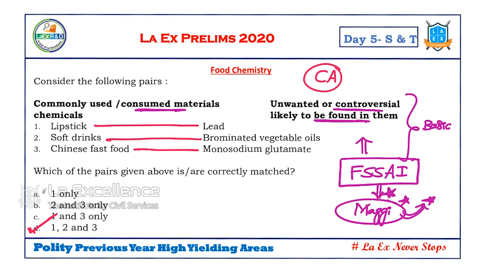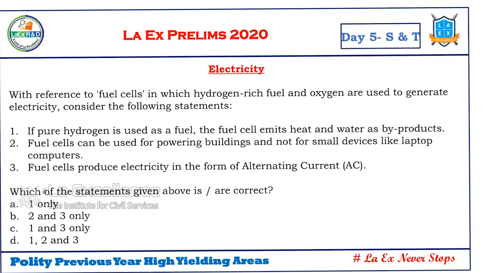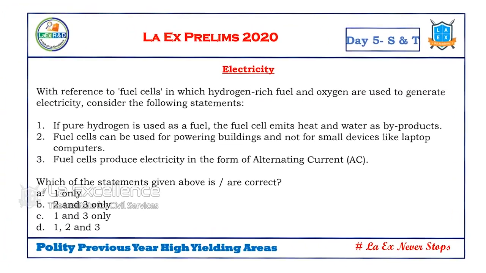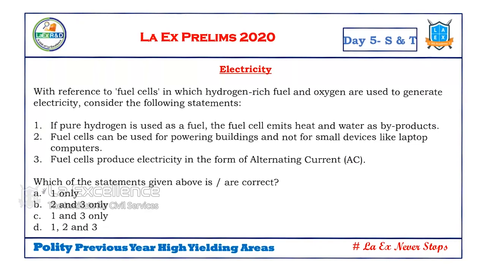This is a question given from a current issue. Though this looks like a basic question, this has direct reference to a current issue. Clear? Next, electricity. In electricity, again we go for fuel, electricity, fuel. This is again a basic issue from our NCERT. Read this. With reference to fuel cells, in which hydrogen-rich fuel and oxygen are used to generate electricity, consider the following statements.